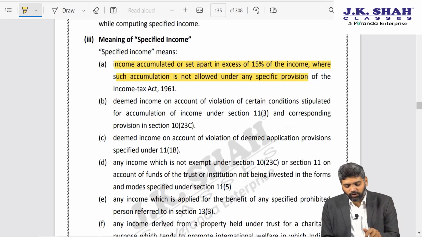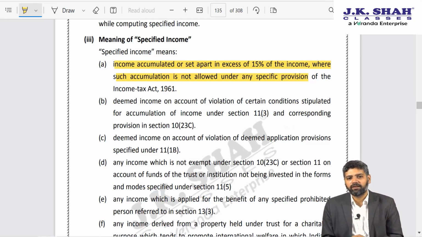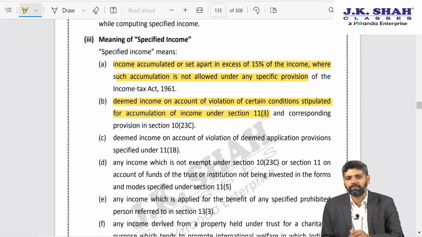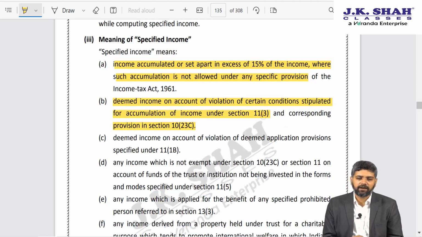But yes, if you accumulate more than 15%, which is not allowed under law, then section 115BBI will be attracted. Second is, suppose there is a deemed income on account of violation of conditions stipulated for accumulation of income. As I told you right now, under section 10(23C) first regime and section 11 second regime, post amendment where we have harmonized the provisions, for accumulating any income, you are required to satisfy the conditions provided in section 11.